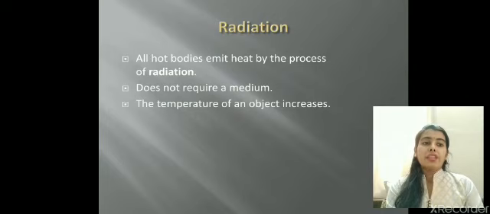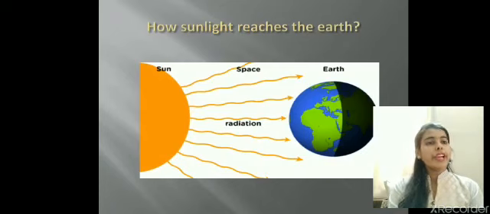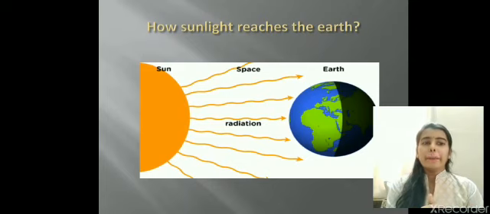Have you ever imagined how sunlight reaches the earth's surface? It also occurs by the process of radiation. As I told you, radiation does not require any medium. So when the sunlight is traveling from the sun to the earth, there are lots of distances which are without any atmosphere. There is space, there is vacuum. Still we are receiving sunlight. That means the radiation process does not require any medium.